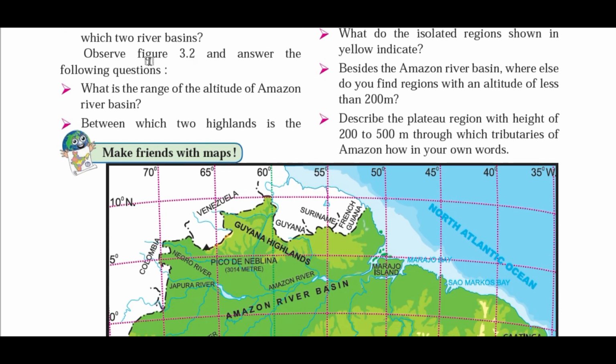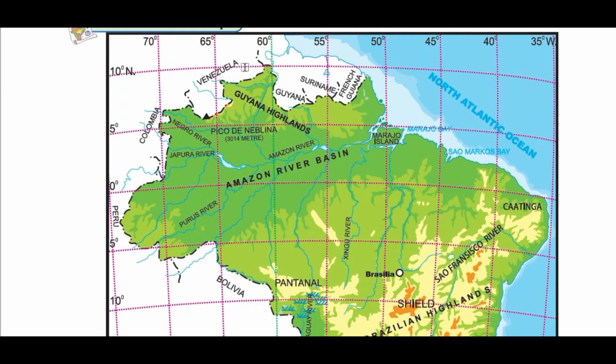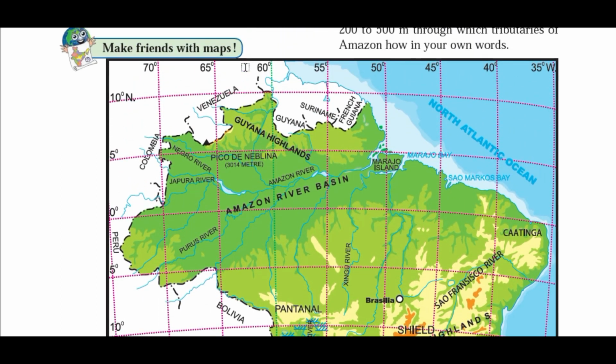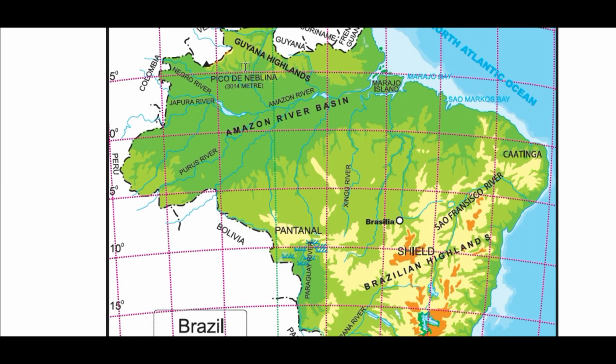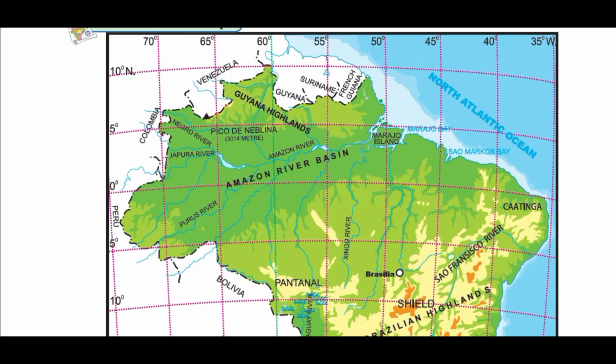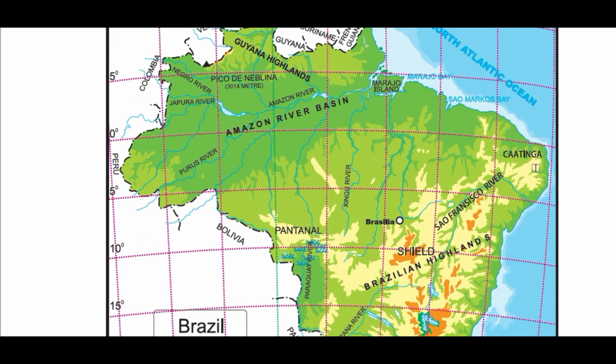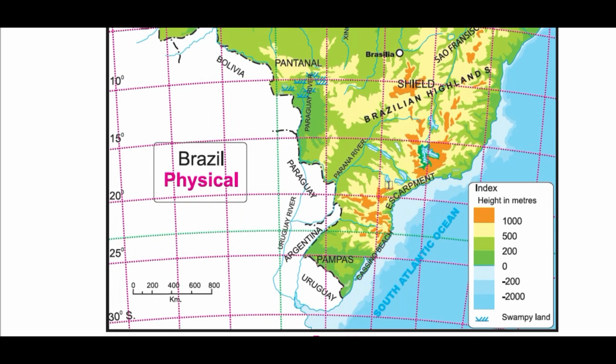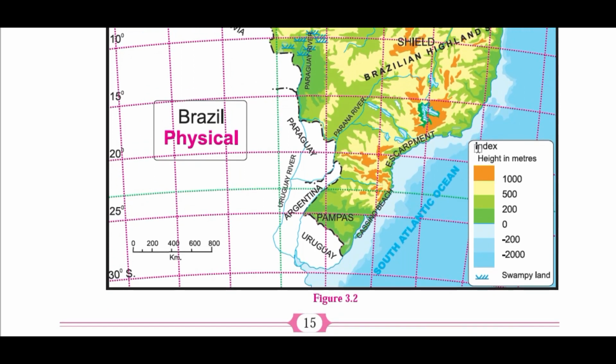Observe figure 3.2 and answer the following questions. Here it is, figure 3.2. You can observe the physical map of Brazil over here, right? You can observe the boundary countries of Brazil, then the water bodies surrounding this country, or the different physical features of this country, some longitudes, latitudes, and the index or legend of the region. Here they have shown the altitude of each and every region of Brazil